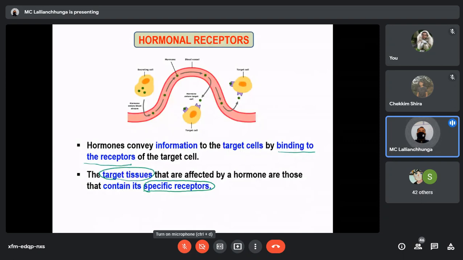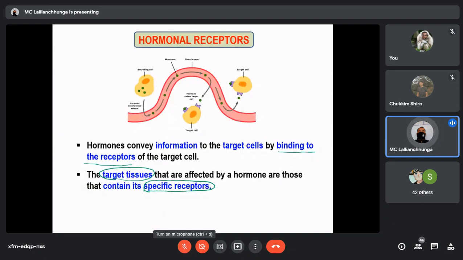Each cell that is to be stimulated usually has some 200 to 1 lakh receptors. So in a single cell there is a lot of variation regarding the number of receptors. It may have around 200 receptors, or it may have 1 lakh receptors for a particular hormone. Each receptor is usually highly specific for a single hormone, so specificity is always there.